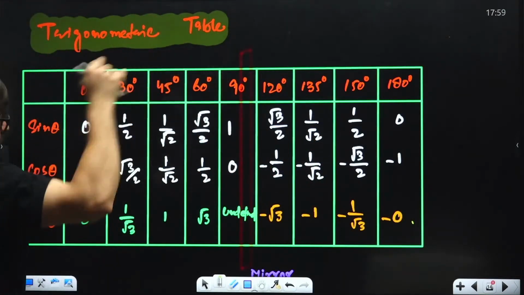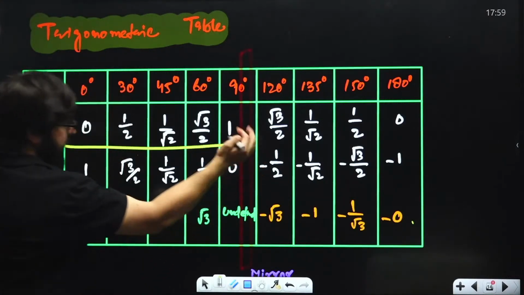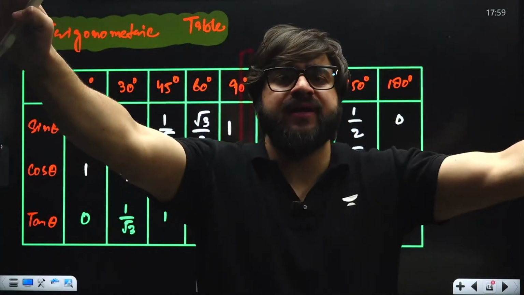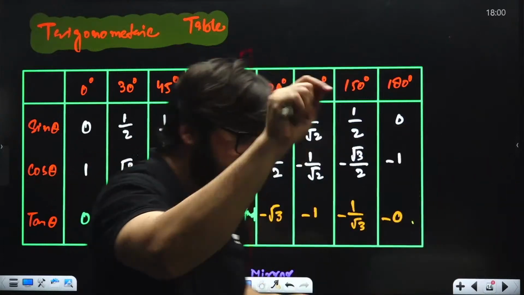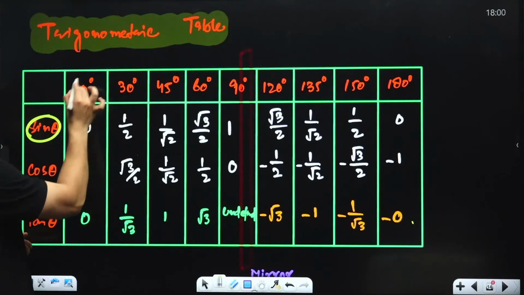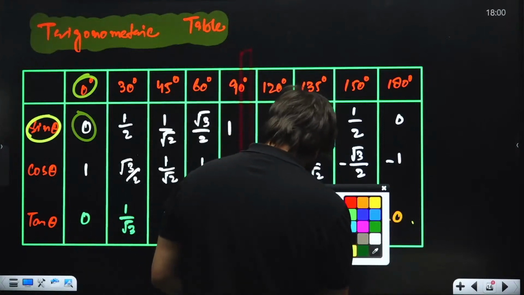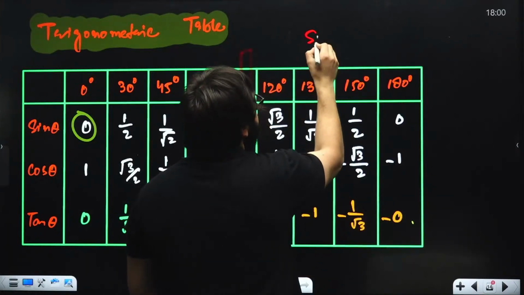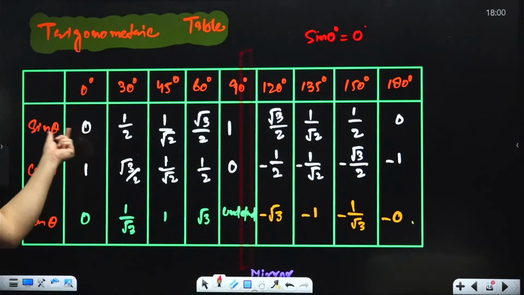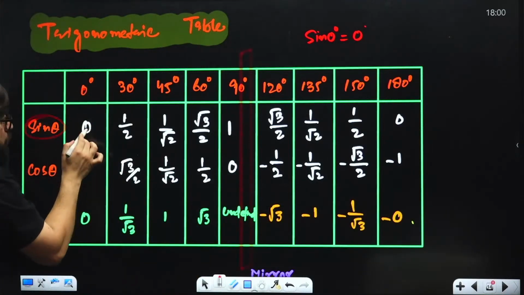Guys, first, I want you to understand one thing. You will have to remember this line, okay? When you remember this line, the rest you don't have to remember anything. That's my guarantee. I will tell you how. See, we say the value of sine 0 degree is equal to 0. If somebody asks you what is the value of sine of 0 degrees, you say, sir, that is 0 only. That's what is mentioned over here. So you will have to remember this first one. The value of sine 0 is 0.